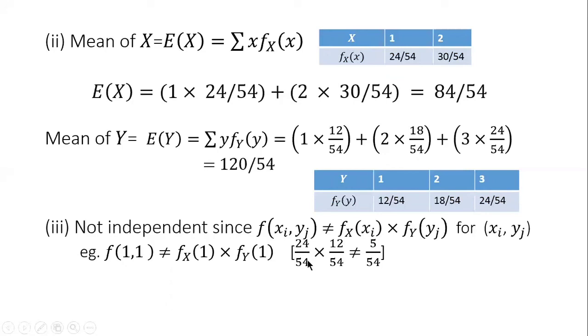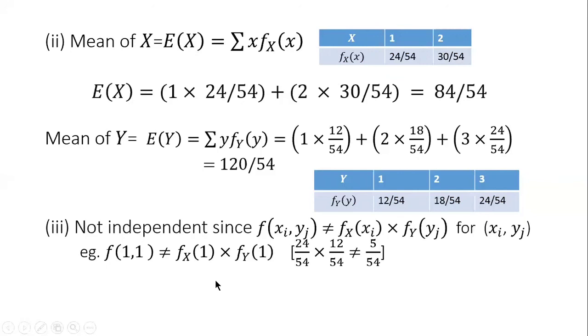Now let us take the case of the first cell itself. f(1,1) we know is 5 by 54, but f_X(1) is 24 by 54 and f_Y(1) is 12 by 54, and we know their product is not equal to 5 by 54. So this result fails in the first cell itself, and therefore the random variable (X, Y) is not independent.